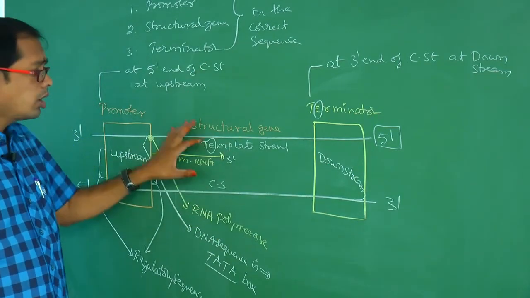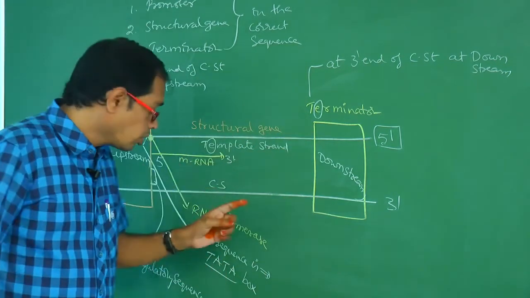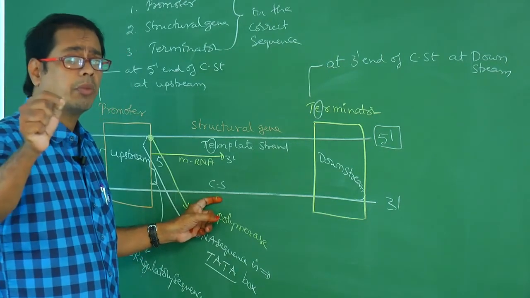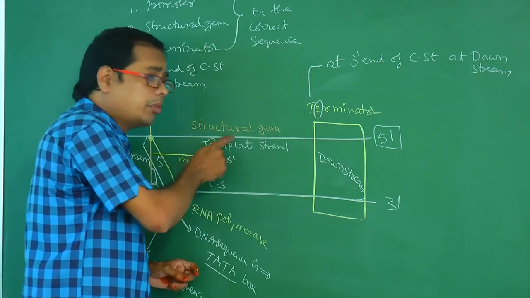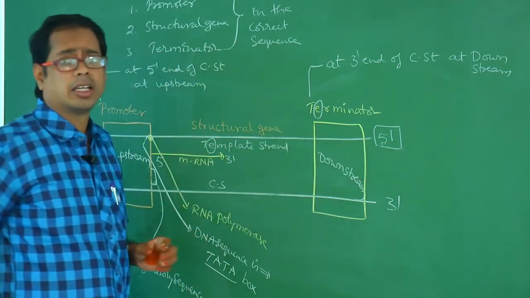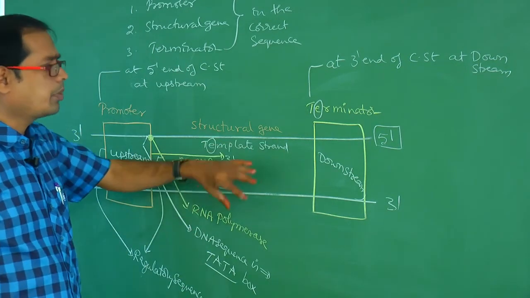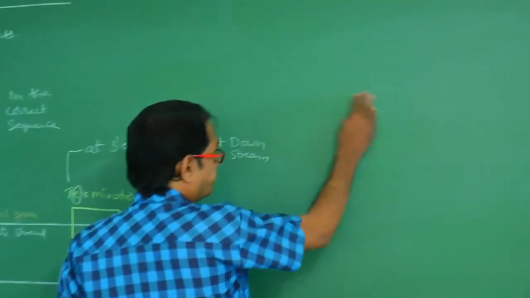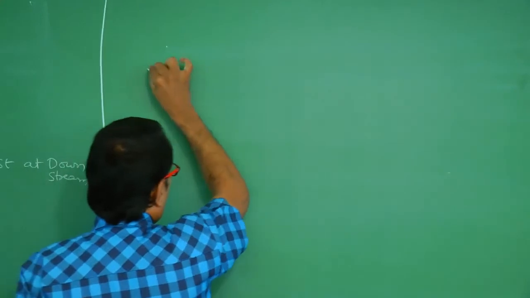So all those coding sequences will be read with respect to the coding strand. But in what way do you have to remember? Terminator E, template E. E means 5'. This is the code to remember easily. The diagram may be changed. Now look at here, my dear students. This diagram is correct or wrong?